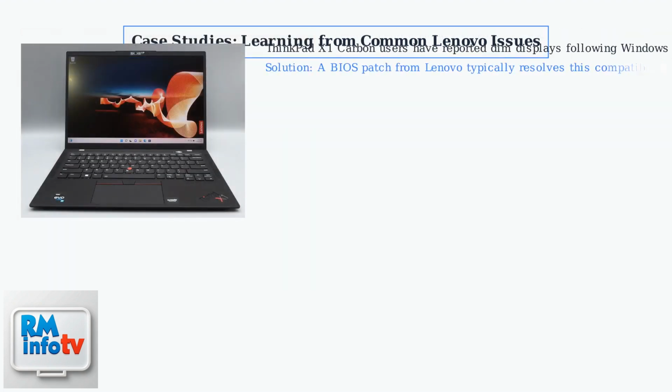Lenovo addresses this by releasing firmware and driver updates that improve thermal management. The ThinkPad X1 Carbon, a popular business laptop, has seen reports of dim displays after installing Windows updates. This stems from compatibility issues between the operating system and the laptop's firmware. Lenovo provides BIOS patches that fix these conflicts, restoring proper display brightness.